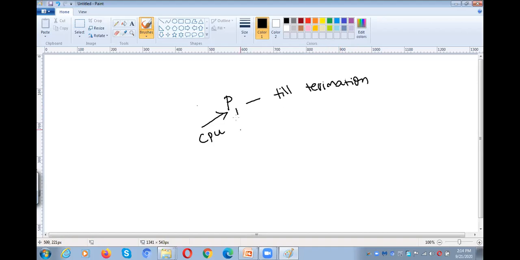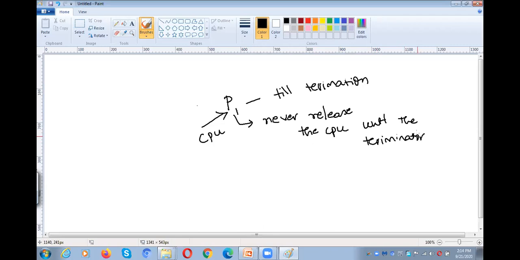That means P1 will never release the CPU until termination or IO. That means if a process requires an input-output operation or a process completes its execution, in these two cases only the CPU will be released from the process. So this is called as non-preemptive.